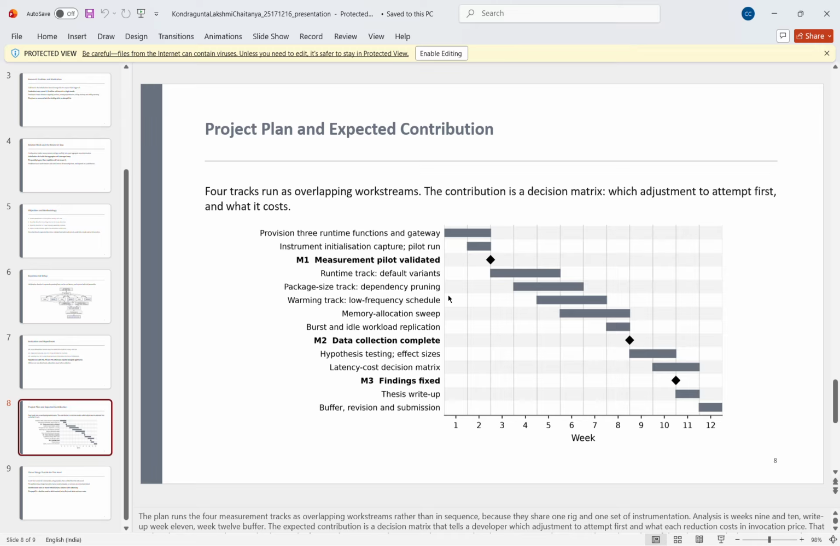Project plan. The project will be completed over 12 weeks. The first weeks are used for setup and testing. Then I will run the experiments, analysis, and results and write the final report. The main outcome of this research will be a simple guide to help developers choose the best way to reduce the AWS Lambda cold start.